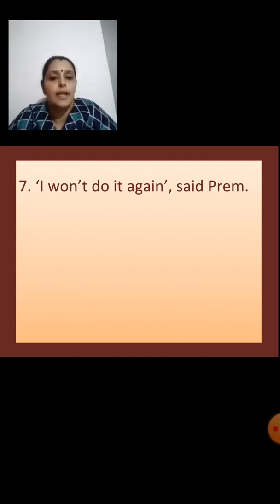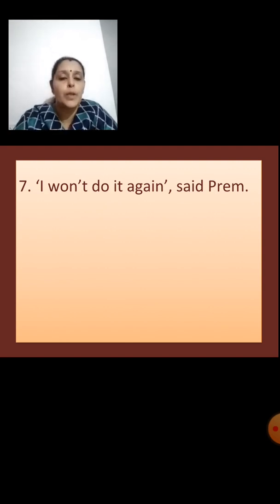I won't do it again, said Prem. Yes, children, now you're going to write the answer for this and then I'll tell you what the correct answer is. And let us see whether you all are getting it correctly. Yes, so the answer for this is going to be Prem wouldn't do it again.